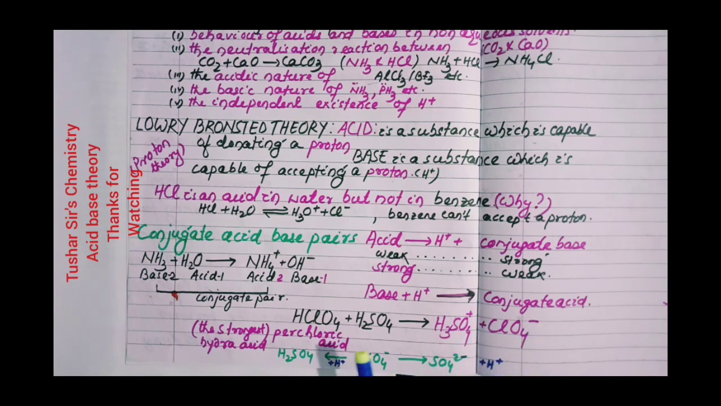When H2SO4 is treated with perchloric acid, H2SO4 behaves as a base, not as an acid. You see, in this example, HSO4- can act as an acid as well as a base. If it is an acid, it gives H+ and the conjugate base is SO4 2-. If it is a base, it accepts a proton and becomes H2SO4.